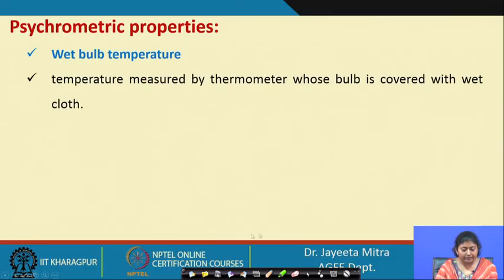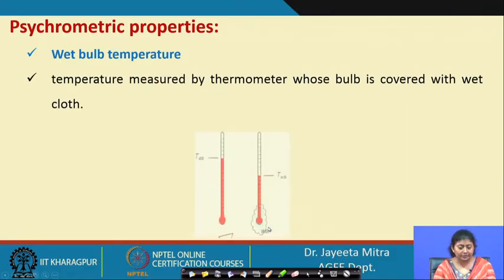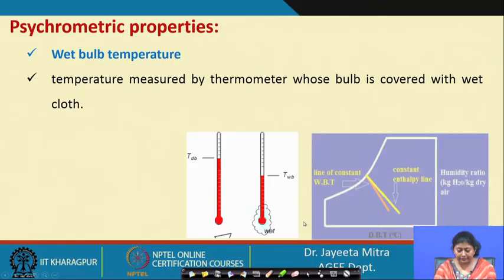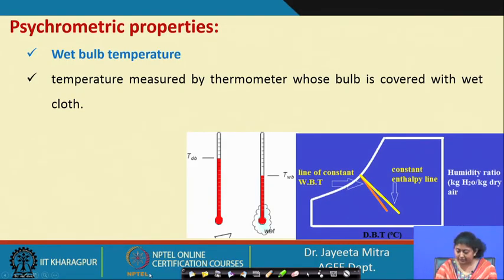Now, wet bulb temperature: the temperature measured by a thermometer whose bulb is covered with a wet cloth. The wet cloth continuously evaporates and takes the latent heat from the bulb itself. When the bulb comes into equilibrium with the surroundings, that temperature we note down as the wet bulb temperature. That will definitely be lower than the dry bulb temperature.